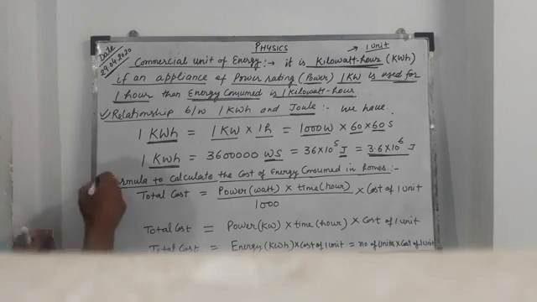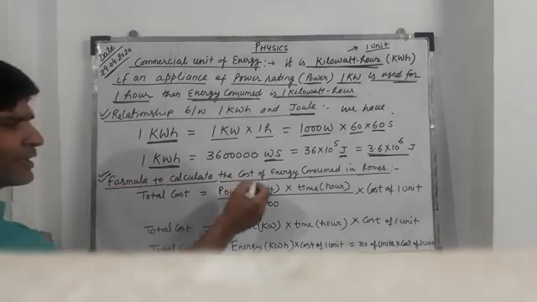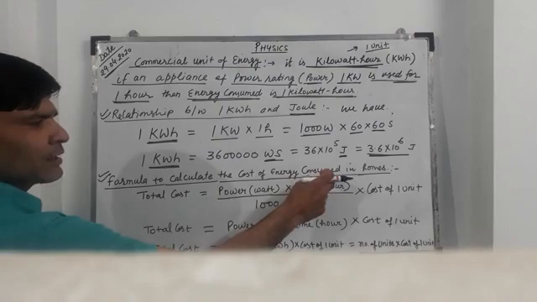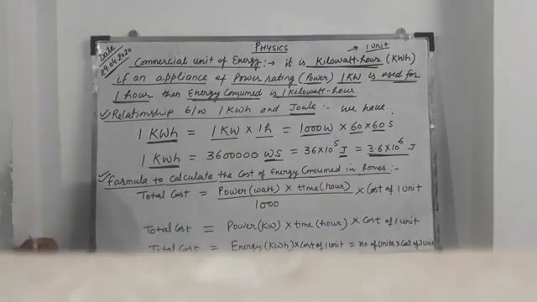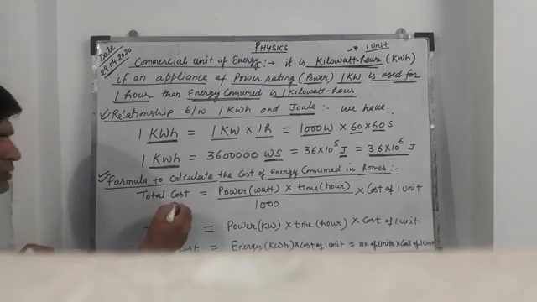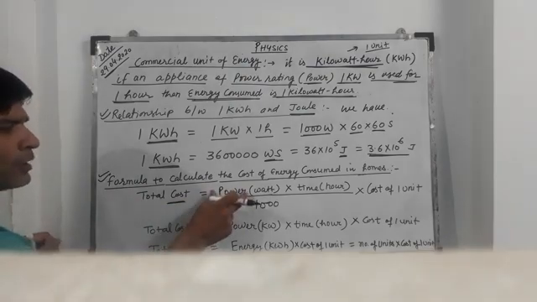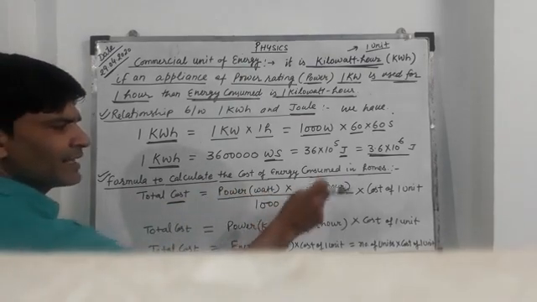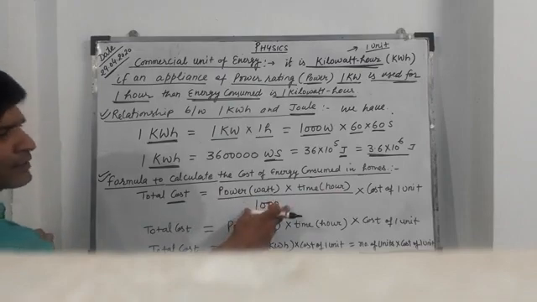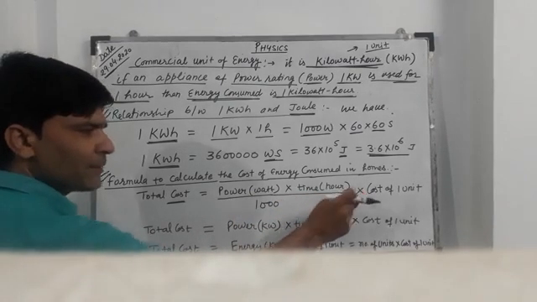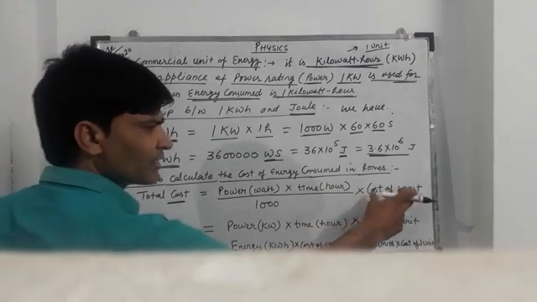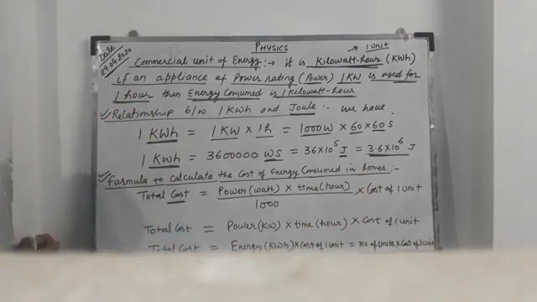Now the formula to calculate the cost of energy consumed in homes, meaning the cost of the bill you have used in homes. The total cost you can find by this formula: power in watt, time in hour, divided by 1000 and multiplied by the cost of 1 unit.